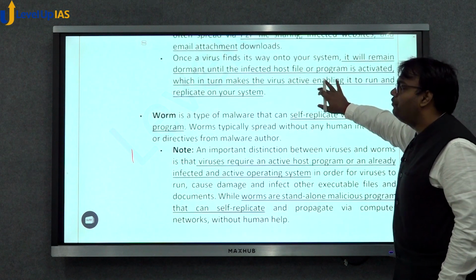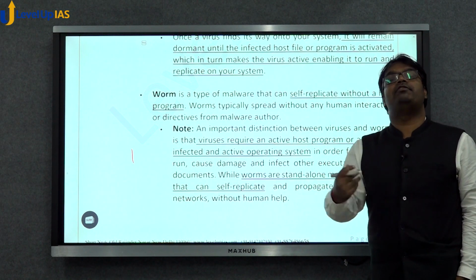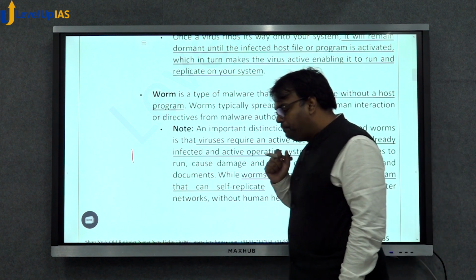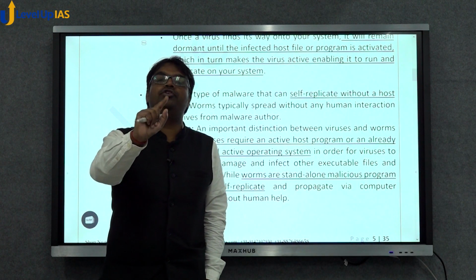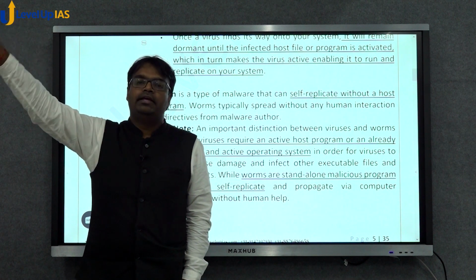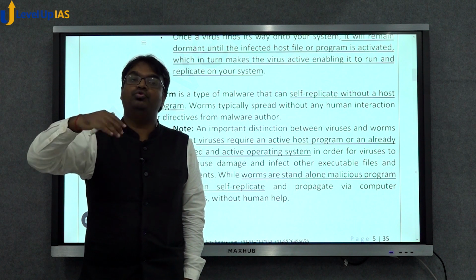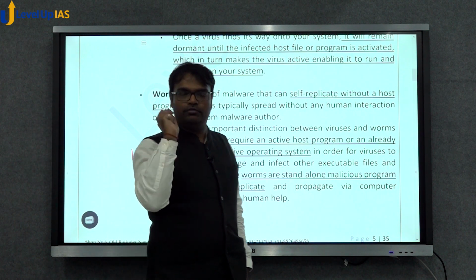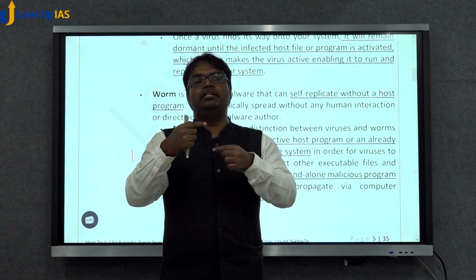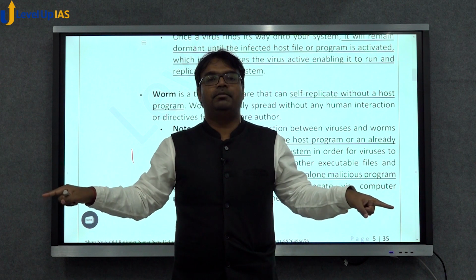Whereas a worm is also a type of malicious software or a malware. But a worm can replicate itself. That is, a worm will not need another executable file to replicate, to multiply. So basically, if a worm is there in your network, that worm by itself will replicate, will go and infect other computers.